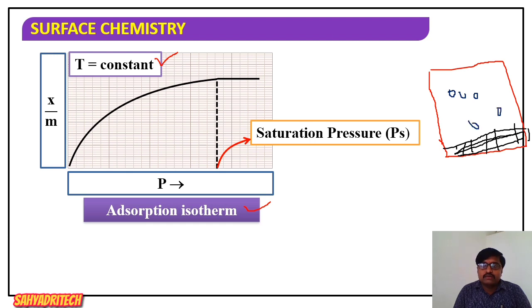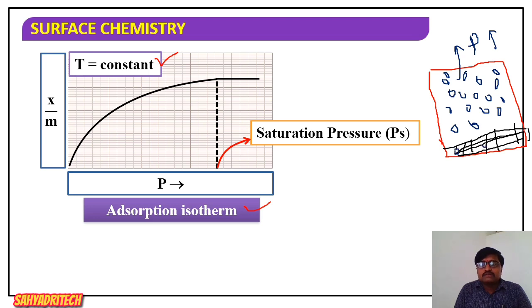Now gaseous molecules. Initially what happens? Initially pressure of the gas is high in the vessel. So when we fill the gas, the pressure of the gaseous molecules is obviously very high. It should be filled with high pressure. Now after a while what happens? Part of the pressure decreases.